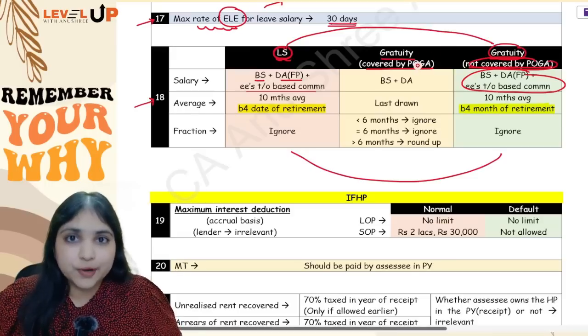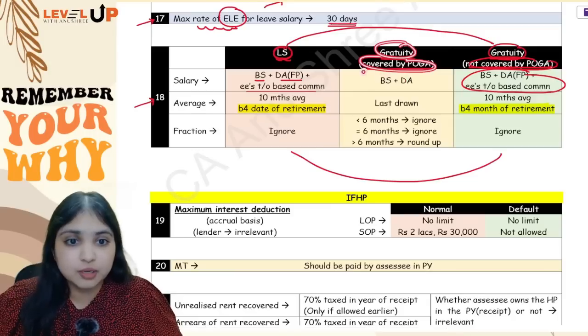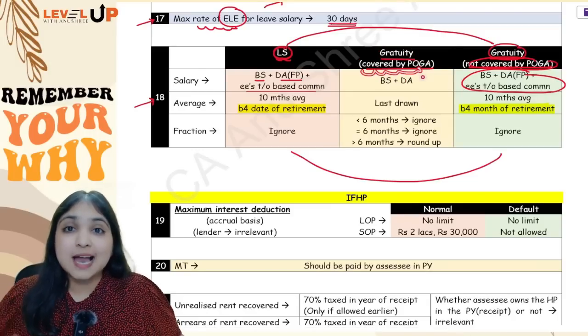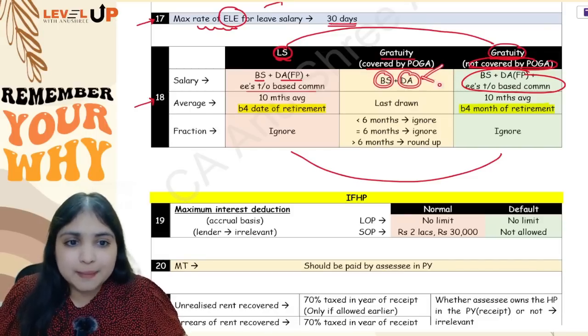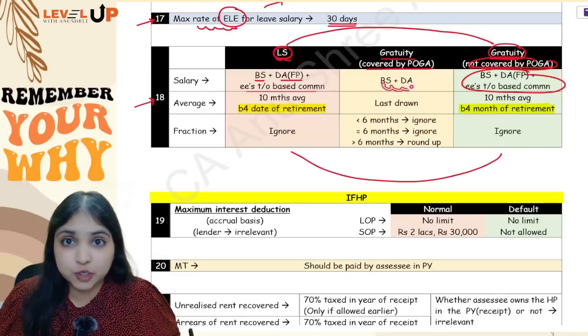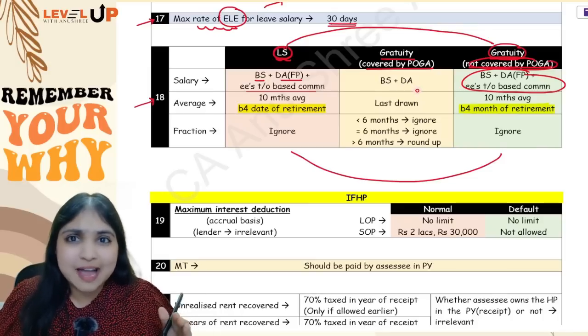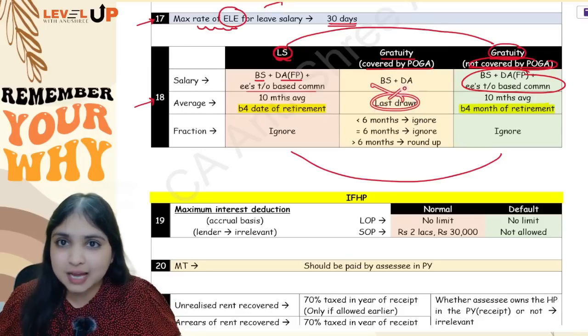Now comes the next point. What if assessee is covered by POGA? So to compute gratuity exemption, if assessee is covered by POGA, salary will have two components: basic salary and all DA. Whether it is forming part, not forming part, doesn't matter. Take full DA. Basic salary plus full DA. Now here no 10 months average and all. Just take the last drawn salary. Last drawn basic salary, last drawn DA.